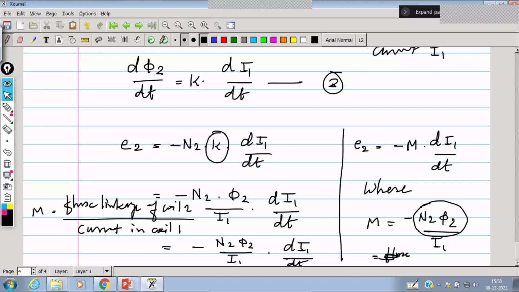Agreed with me? What is self-induced EMF and what is mutually induced EMF? Yes, sir. Okay, fine. So based on this, we can have a number of examples that you can solve. And finally, we can have this self-induced EMF and mutually induced EMF understanding.